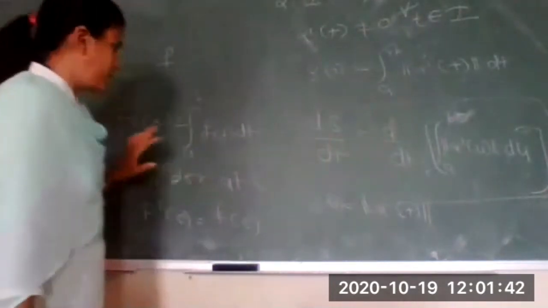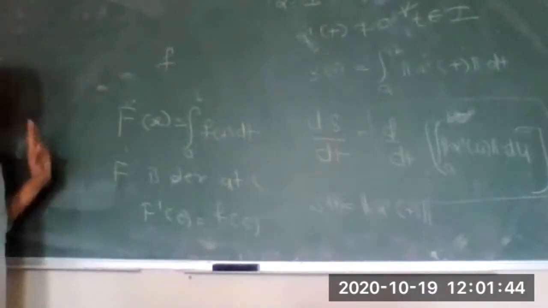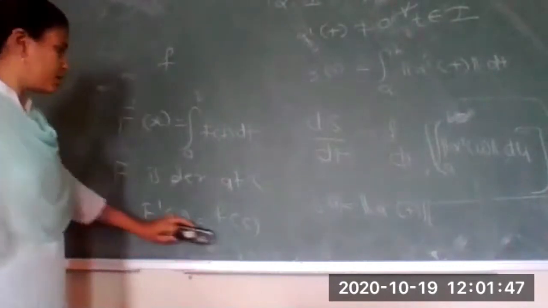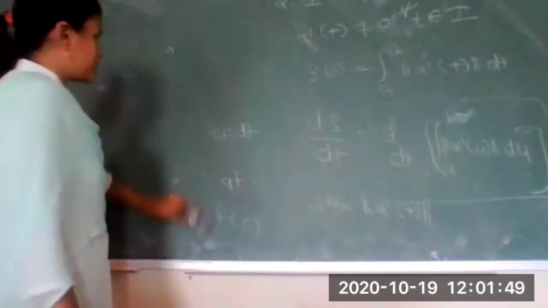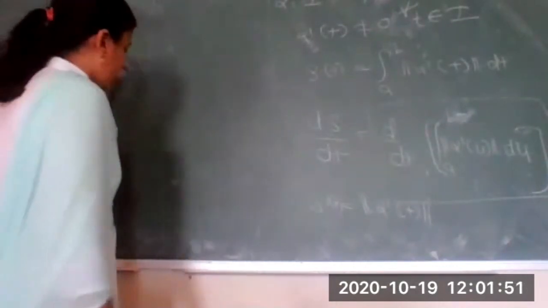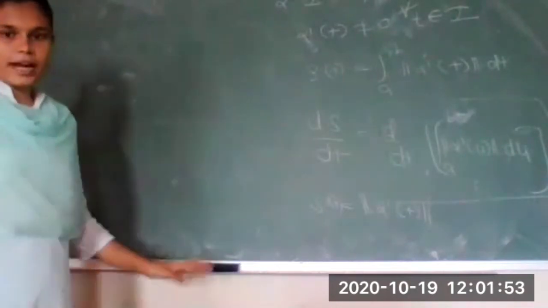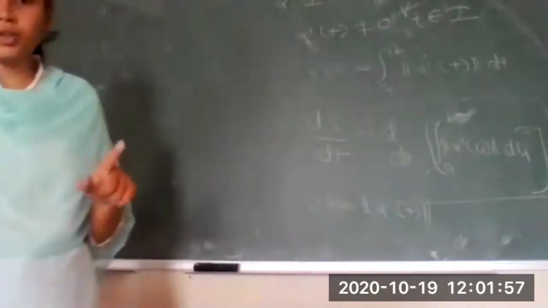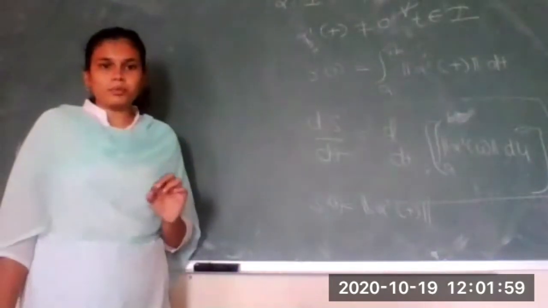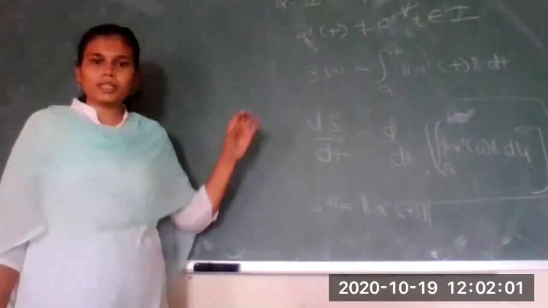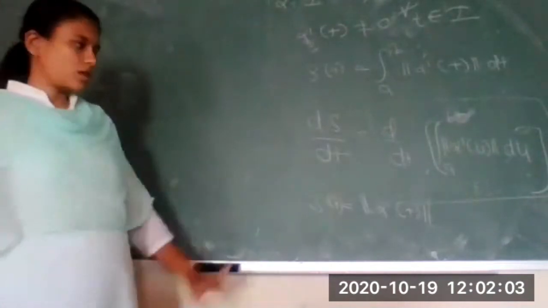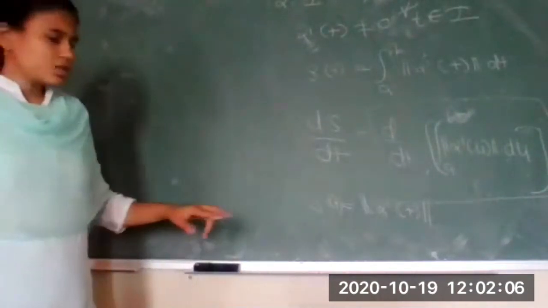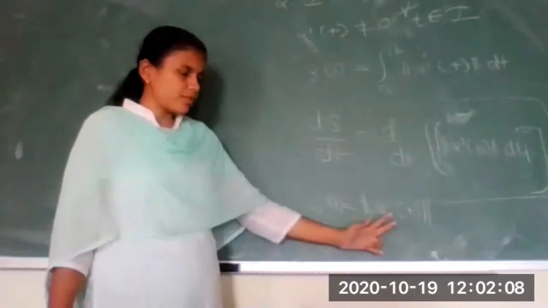I have given you a hint also: you have to use the fundamental theorem of calculus. This theorem is given in detail in your Shivaji University notes, which I have shared on Google Classroom as well as on your WhatsApp group, so you can download it and see the proof of this theorem. So s dash of t we have got as norm of alpha dash of t.